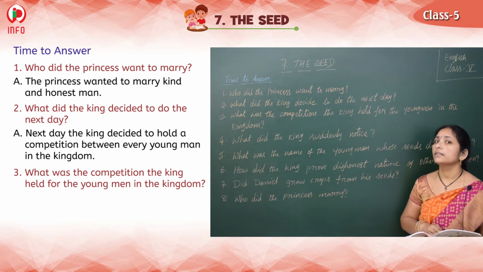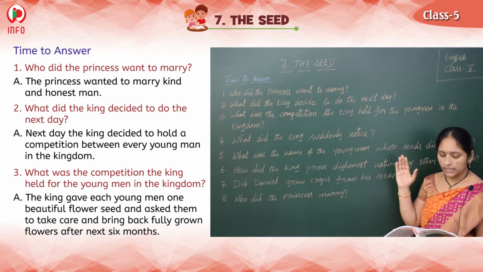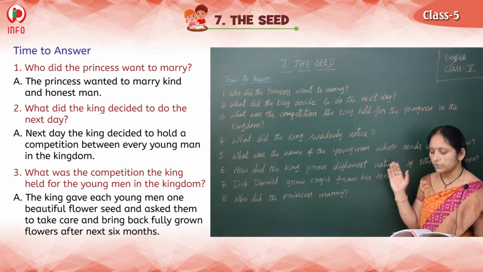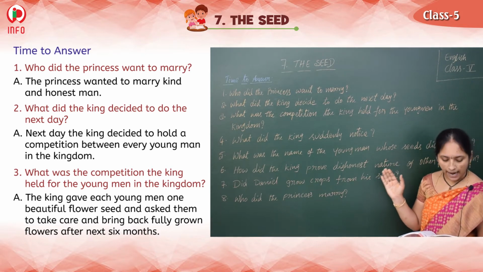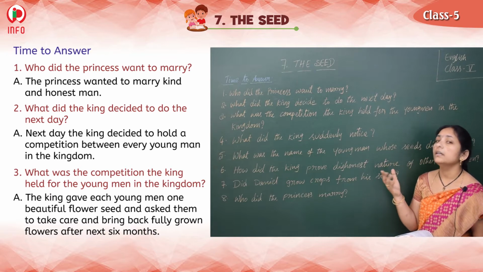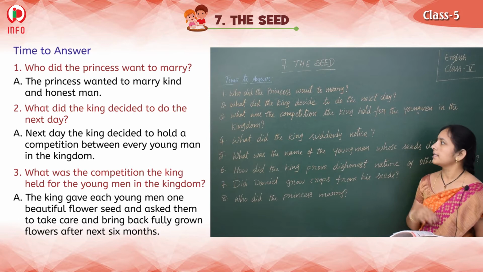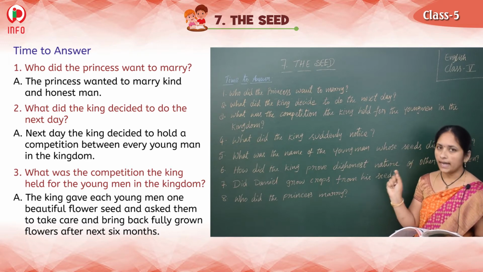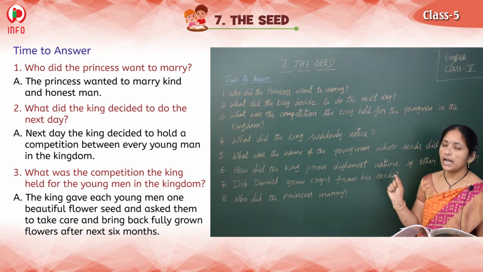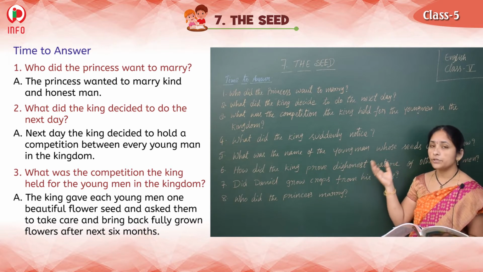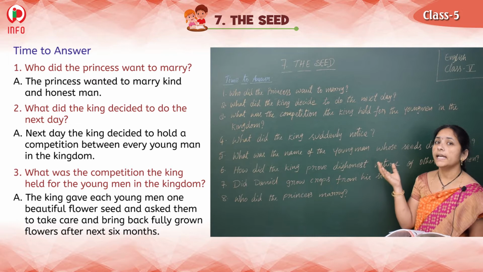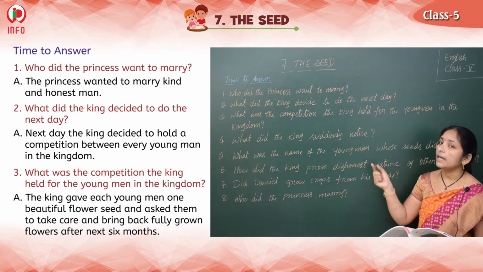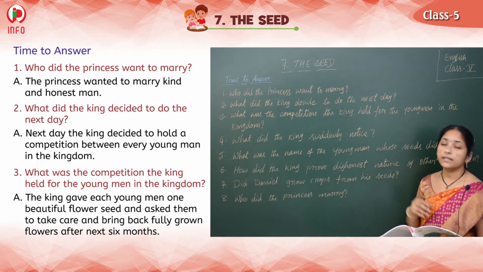The king gave each young man one beautiful flower seed and asked them to take care of it and bring back a fully grown flower after the next 6 months. So that is the competition he did, right?